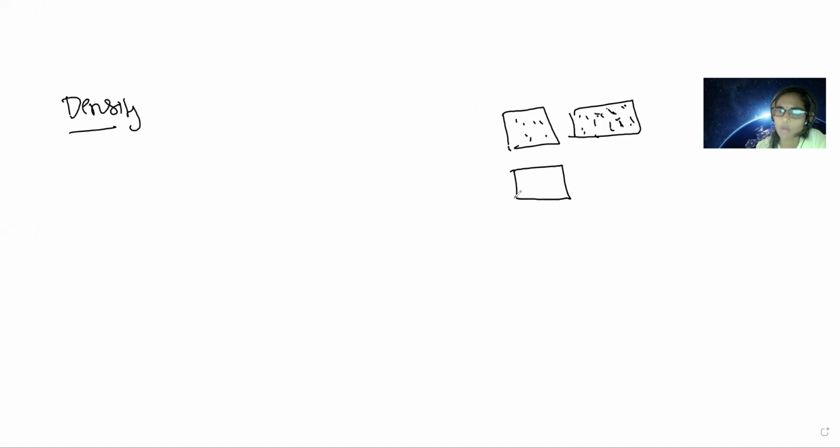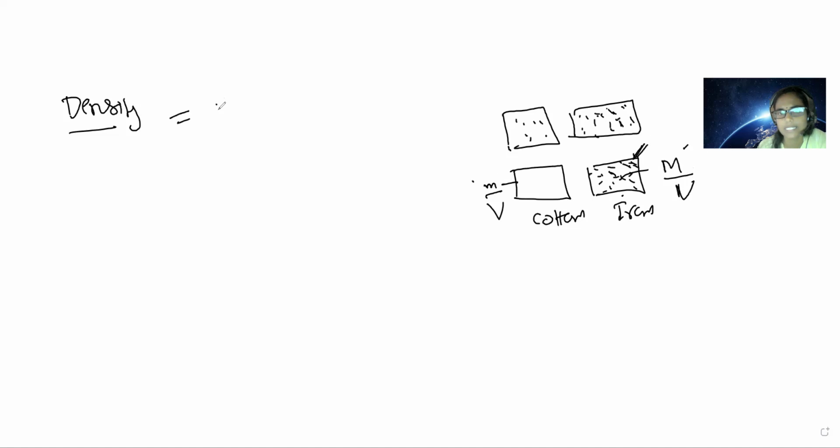Suppose you take one box of cotton and take the same box, one more box of iron. Okay, if you take iron inside that, it will be heavy mass. Number of particles will be filling more, and here its mass is more. But here, what happened? Mass is very small. Cotton has small mass, and here mass is more, and the given volume is the same. Okay, volume is the same but mass is small here, mass is more here. So when more mass is there, we can tell it is more dense.